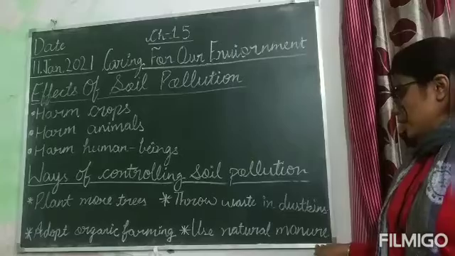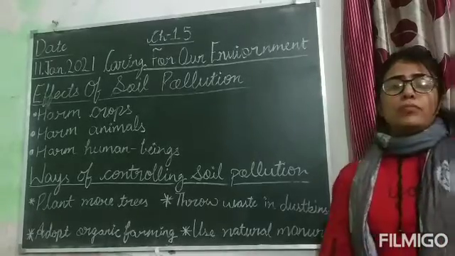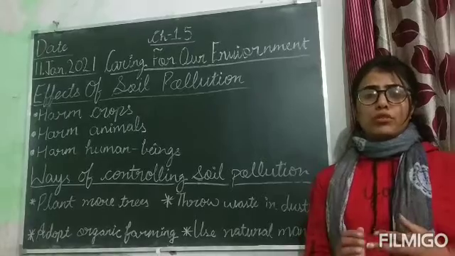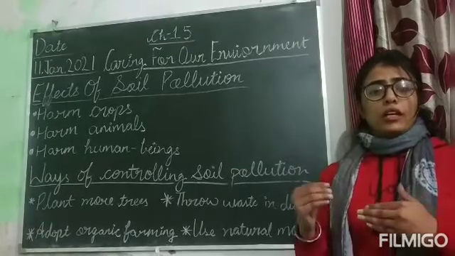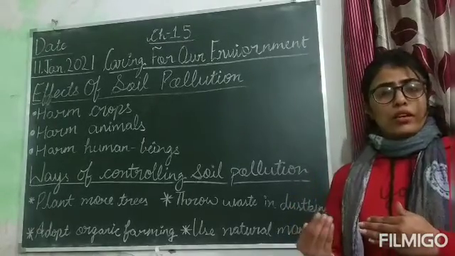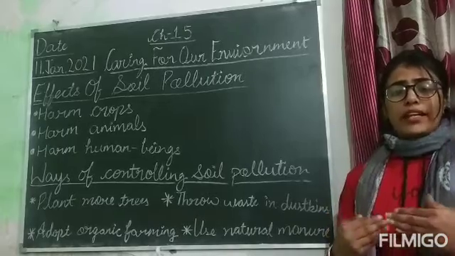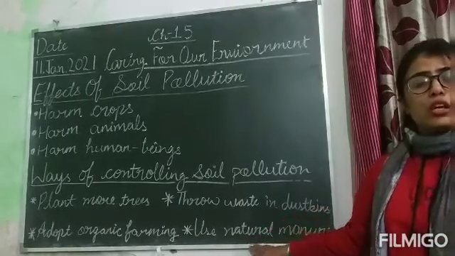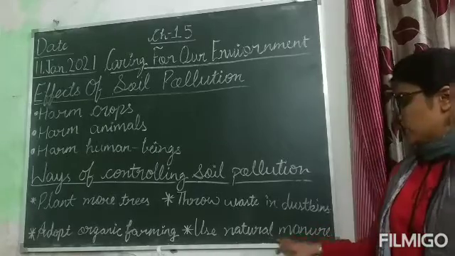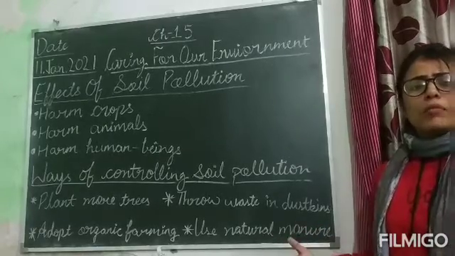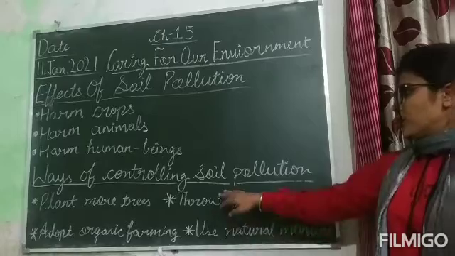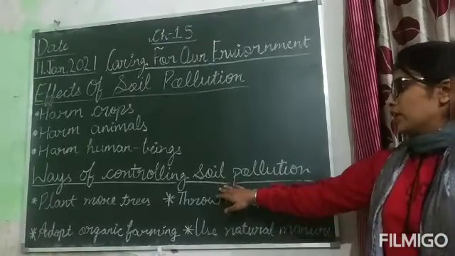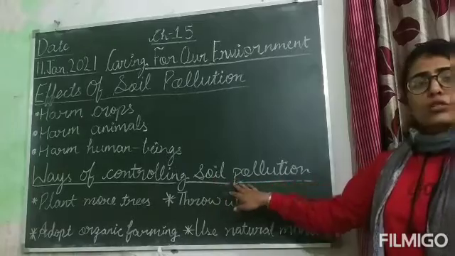Use natural manure. We should use natural manure like cow dung and compost. Compost is the composition of the waste into the soil. When the waste is getting composed in the soil, that is called composition. And we can use the cow dung also, and we can use some natural manures and so many other manures to protect our soil. And by these methods we can protect or we can control the soil pollution.